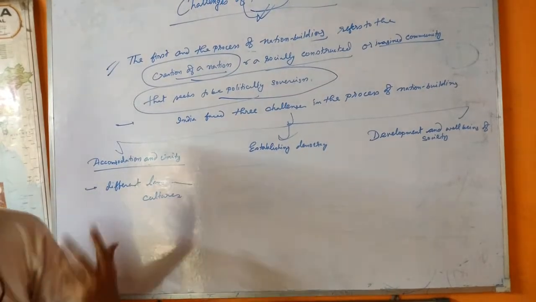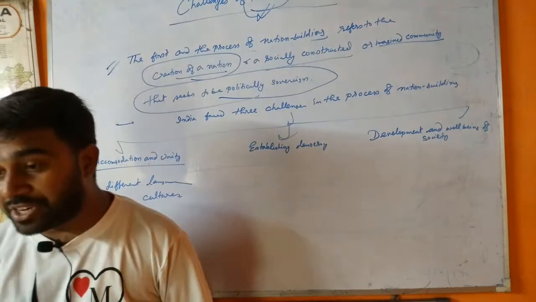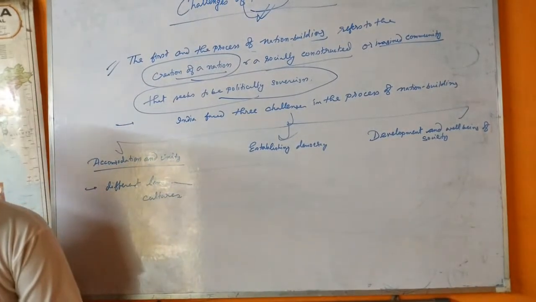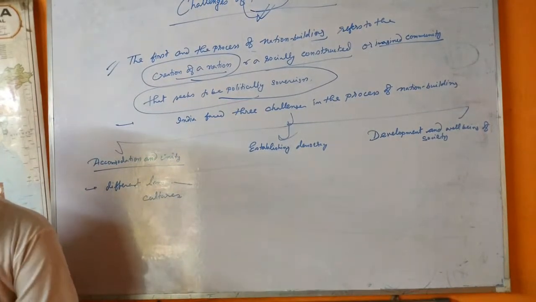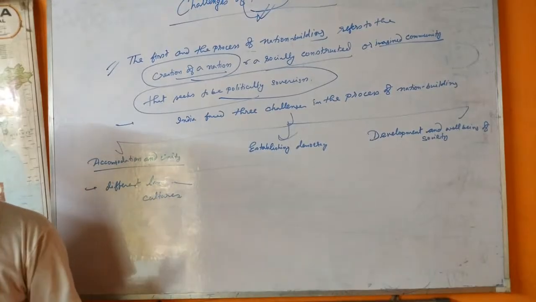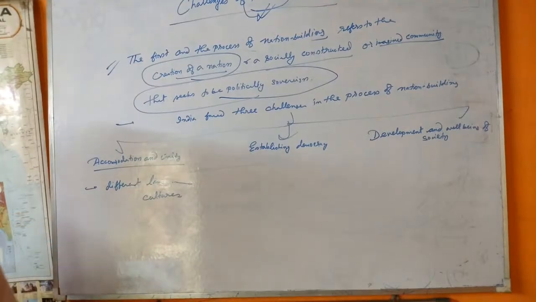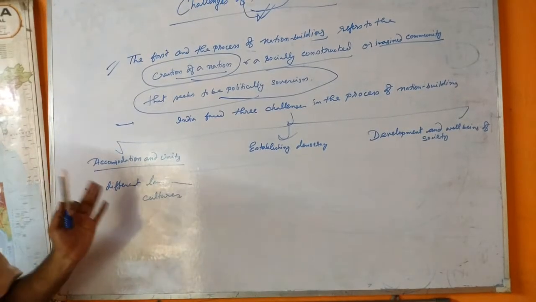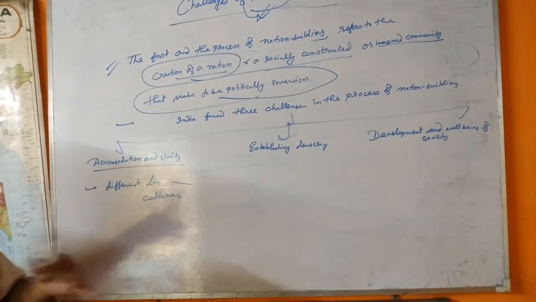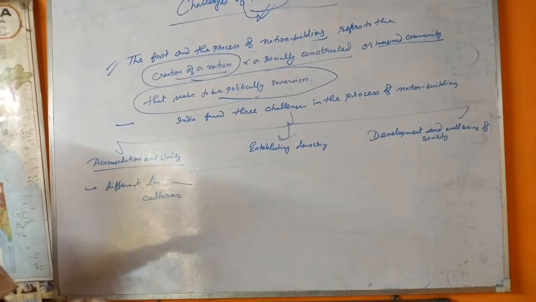Would it mean rejecting all regional or sub-national identities? And there was an urgent question: how was the integration of the territory of India to be achieved? There are a lot of sub-identities in India.